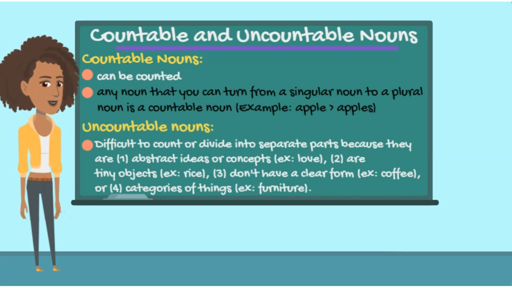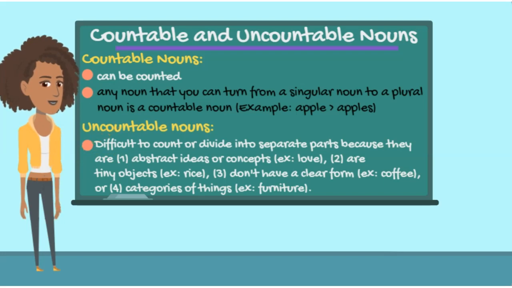Uncountable nouns are difficult to count or divide into separate parts because they are either abstract ideas or concepts like love or sadness, or tiny objects like rice or sand, don't have a clear form like liquids or gases such as coffee or air. Or they are categories of things like furniture or luggage. I know, you're like, but wait, I have multiple pieces of luggage. Well, think of it like this.